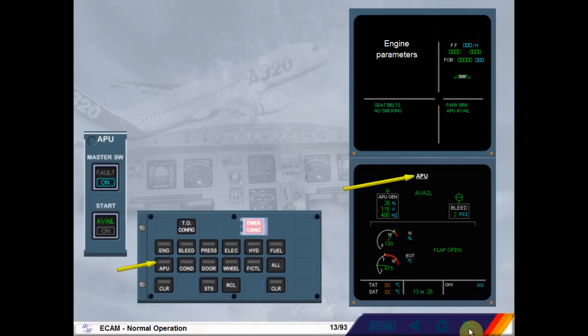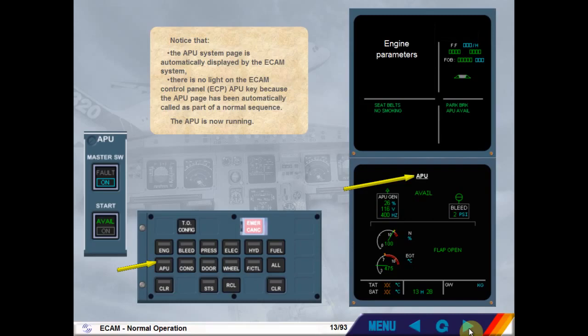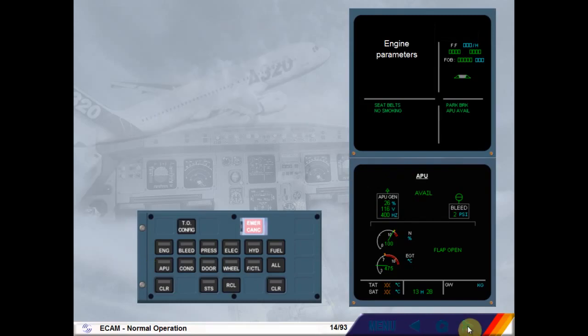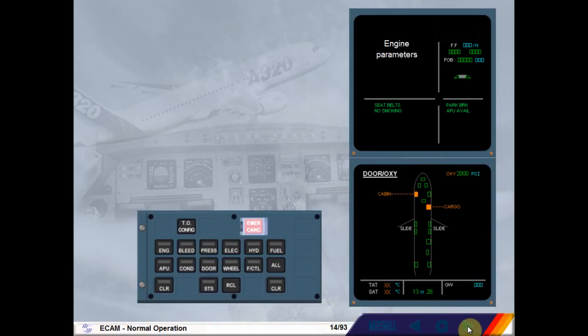There is no light on the ECAM control panel, ECP, APU key, because the APU page has been automatically called as part of a normal sequence. The APU is now running. Shortly after the APU start, the ECAM door oxygen page is automatically recalled.